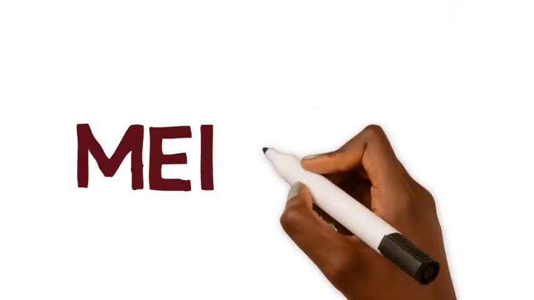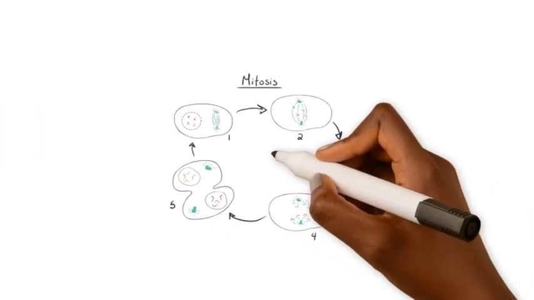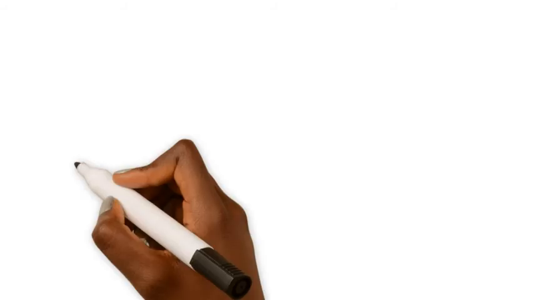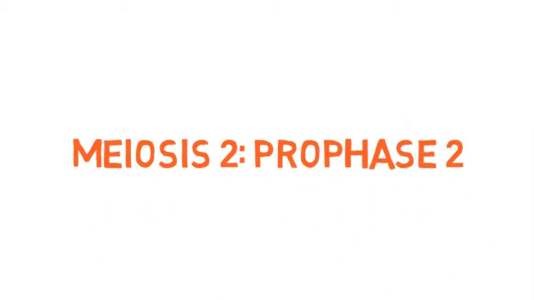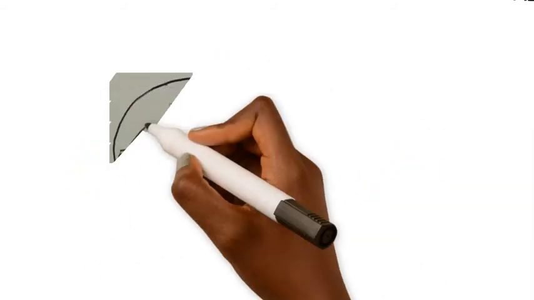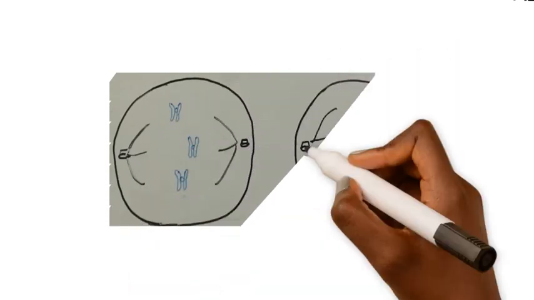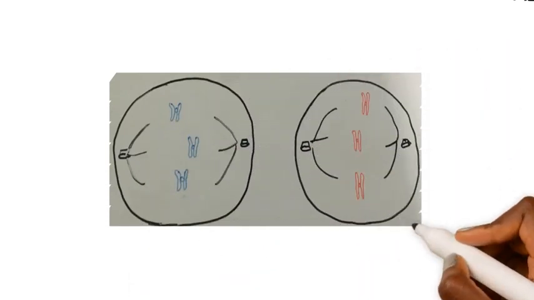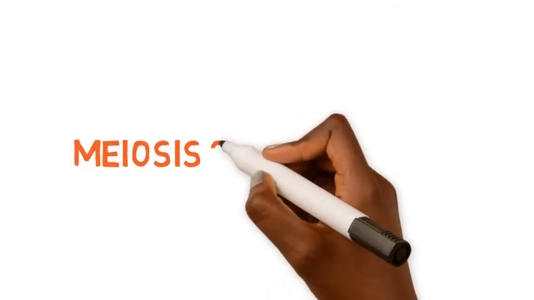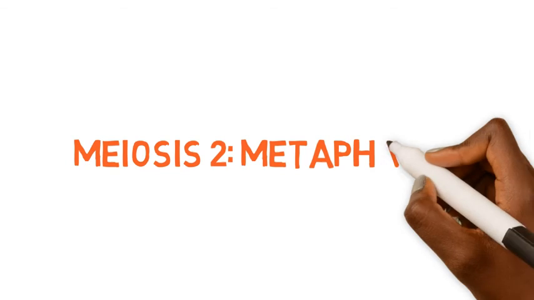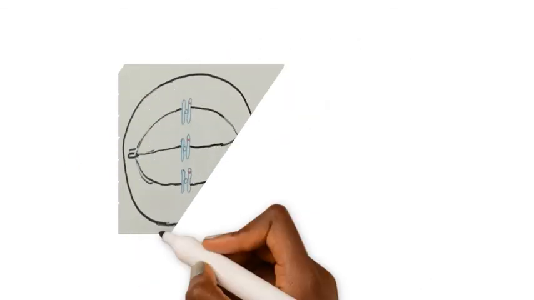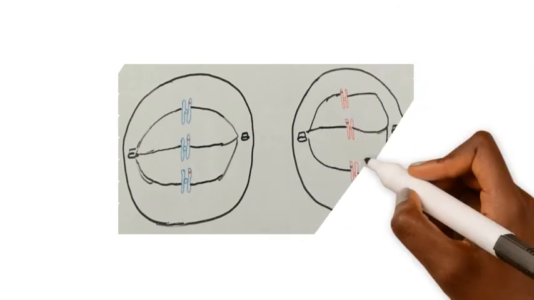After meiosis 1 comes meiosis 2. Meiosis 2 follows the same phases as mitosis. It starts with prophase 2. In prophase 2, chromosomes condense and the nuclear membrane breaks down. The centrosomes move apart and the spindle fibers form between them. In metaphase 2, the chromosomes line up individually along the equator of the cell. The centrioles help in the formation of the spindle fibers that separate the chromosomes during cell division.